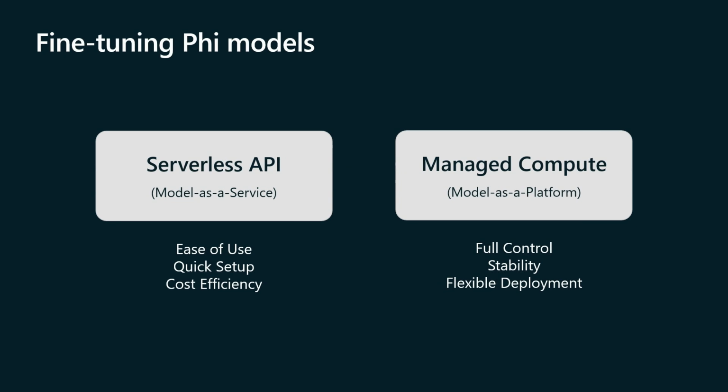Since serverless compute is managed by Azure, you don't need to worry about setting up the infra or managing the infra itself. So this allows you to solely focus on the model development work. And the setup is really quick and simple. It is ideal for smaller fine-tuning jobs or those sporadic fine-tuning jobs. And you only pay for the resources that you use during fine-tuning.